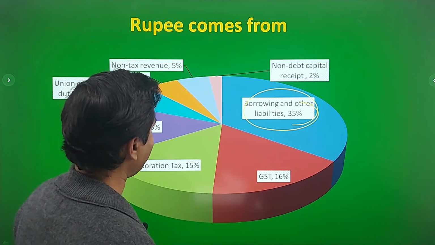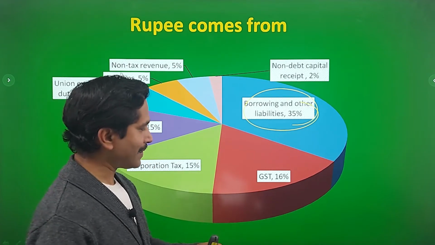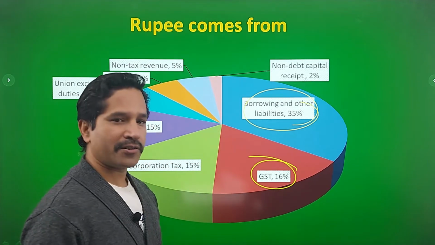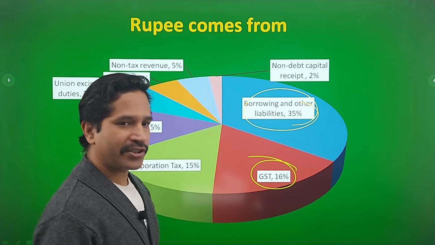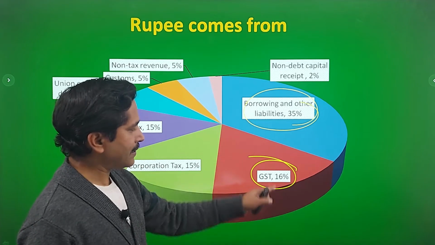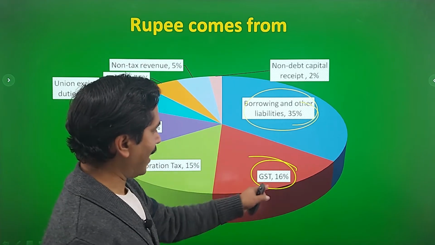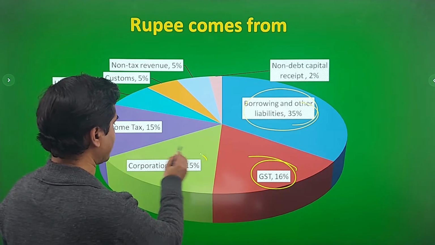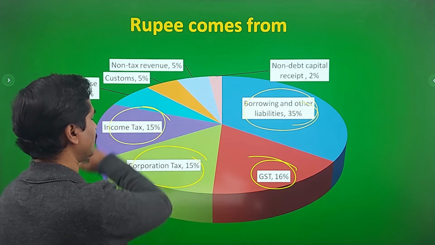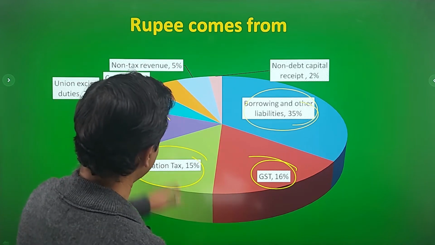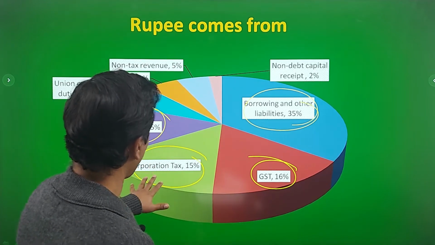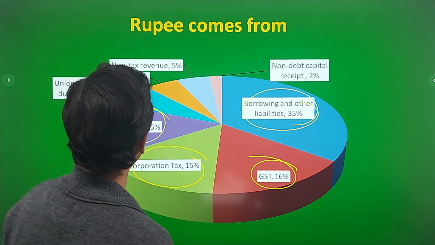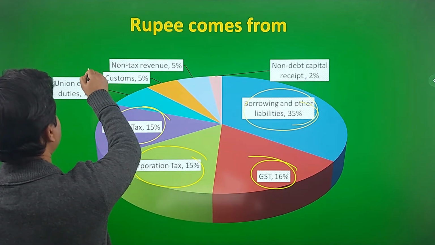And the second item in government's receipts is GST, goods and service tax. So the tax which was introduced just 6 years before, it is second in rank, that is 16%. Third figure is corporation tax, it is 15%, and income tax is also equal to corporation tax. So you can see the third number is corporation tax and income tax, that is 15% of government's total receipts. And number 4 item is union excise duty.